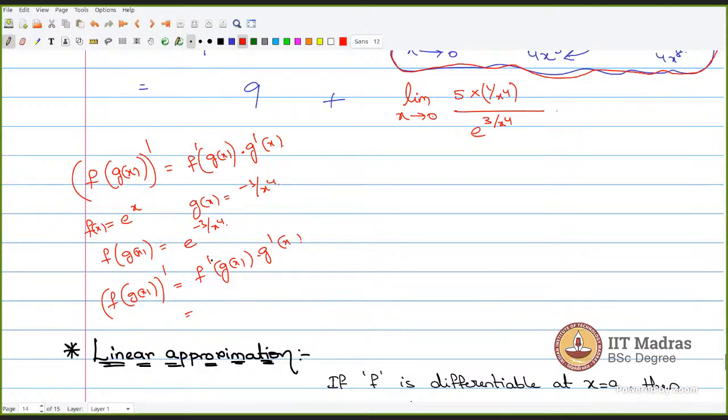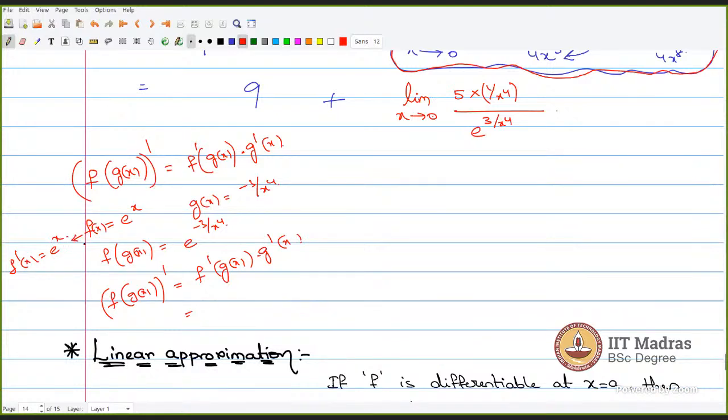So what is f dash of g of x? What is f dash of x? What is the differentiation of e power x? E power x itself, 1 into e power x, which is e power x again.